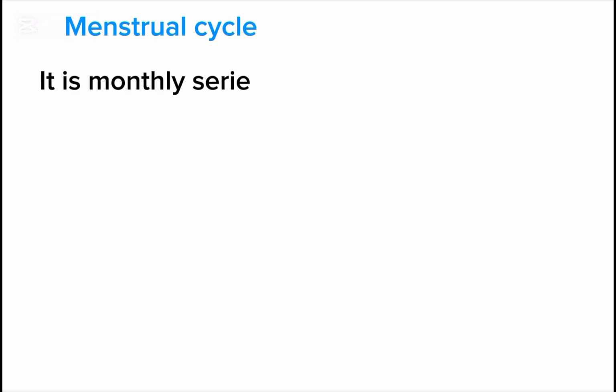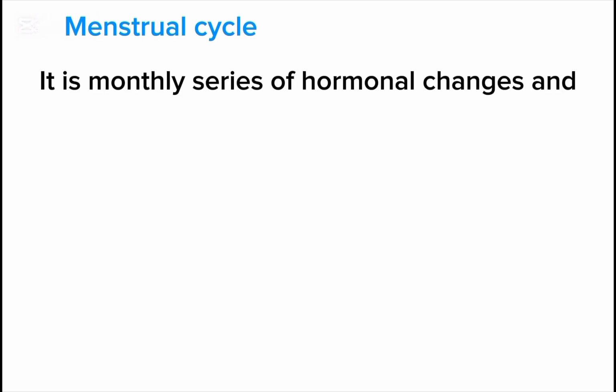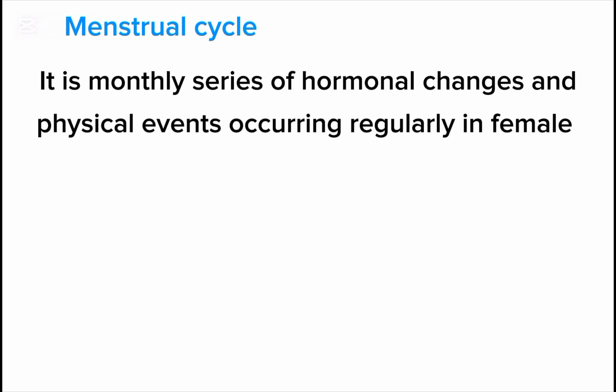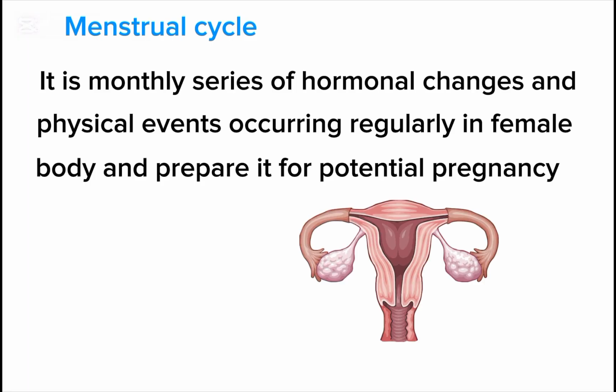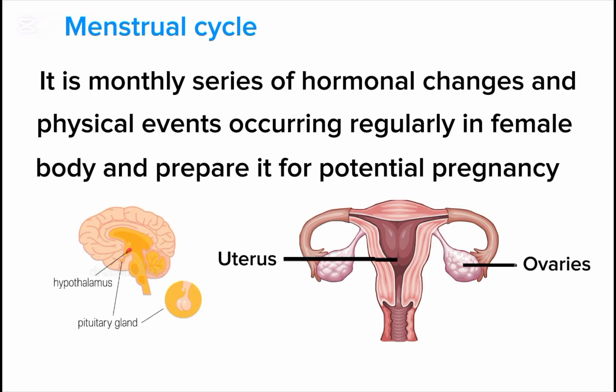Menstrual cycle is the monthly series of hormonal changes and physical events that occurs regularly inside the female body. It prepares the female body for potential pregnancy. Menstrual cycle consists of changes inside the ovaries and uterus under the influence of hormones that are released by hypothalamus and pituitary gland. So the main organs that are involved in the menstrual cycle are ovaries, uterus, hypothalamus and pituitary gland.